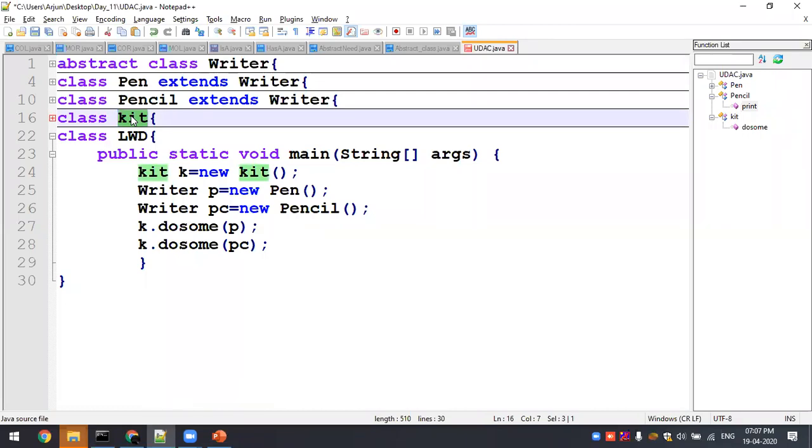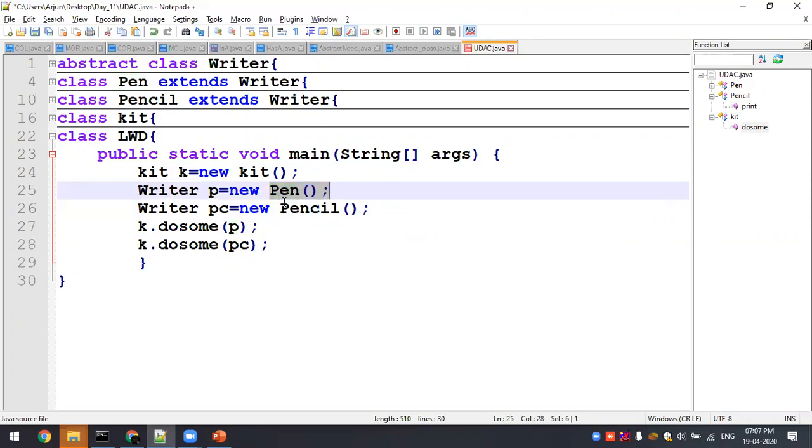Inside, only one of the tools is called writer. Writer may be a pen instance or a pencil instance. That is what this example is going to take. So kit is an instance used by LWD. LWD will be making use of a kit instance. And writer, I will be having a pen of writer, and writer I will be having a pencil of writer. That is parent class P. P is only having a child class instance.